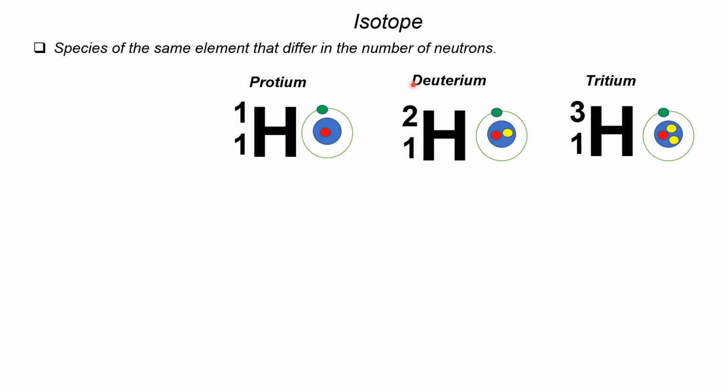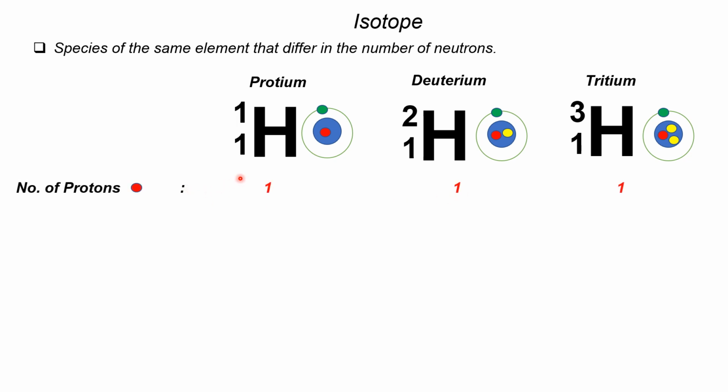Okay, and tritium is used for radioisotope labeling, especially for analysis of marine biotoxins. Tritium is in very high demand. Okay, this tritium is radioactive.